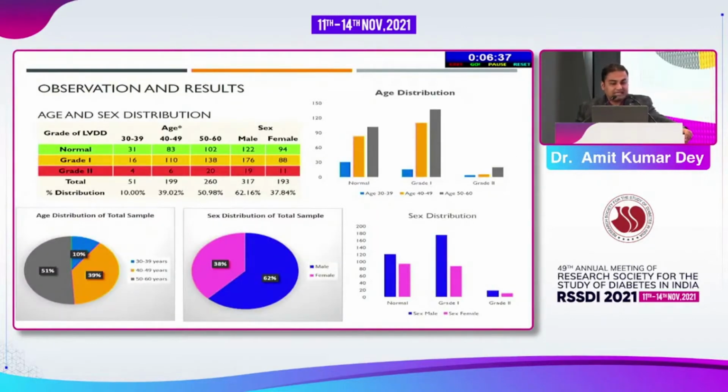Now, first we looked at the age and sex distribution, and that showed that there was a predominance of left ventricular diastolic dysfunction in the 50 to 60 years of age group. When we looked at the sex distribution, we found that there was a male preponderance in the study population.